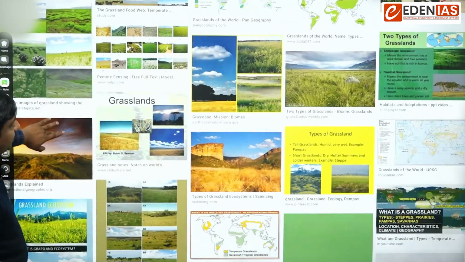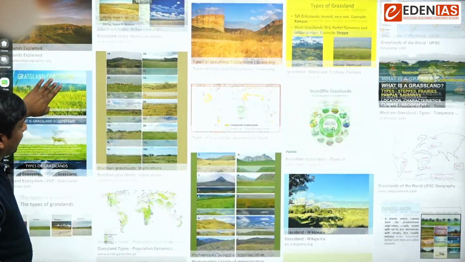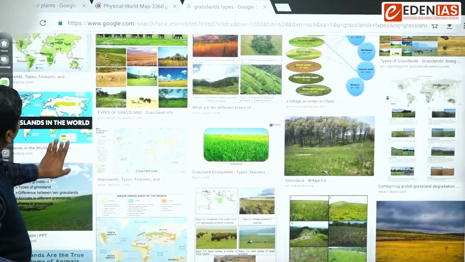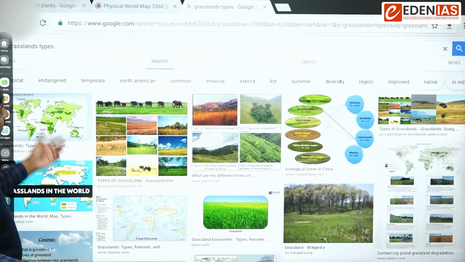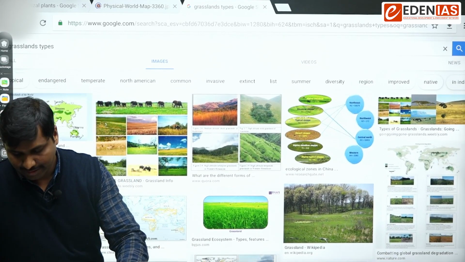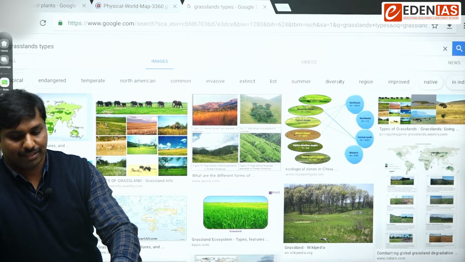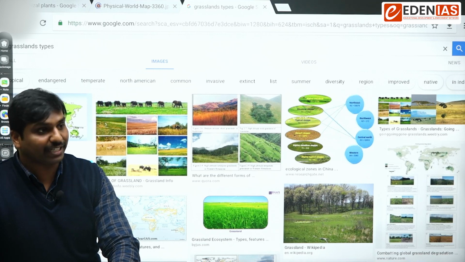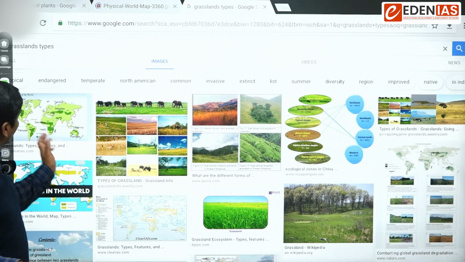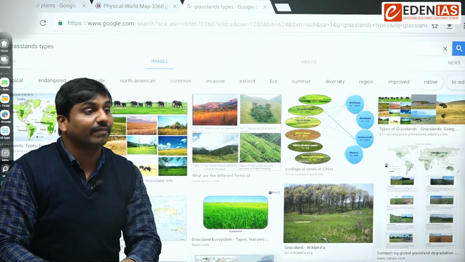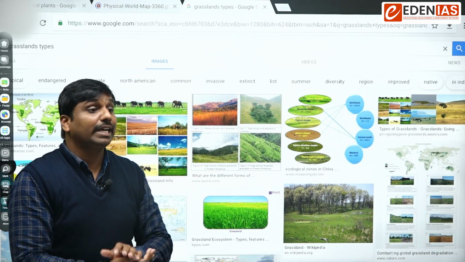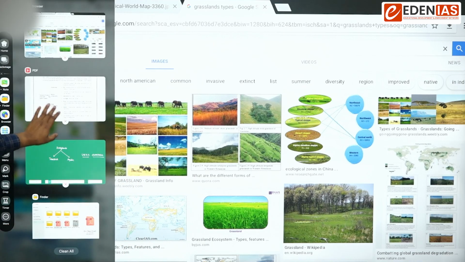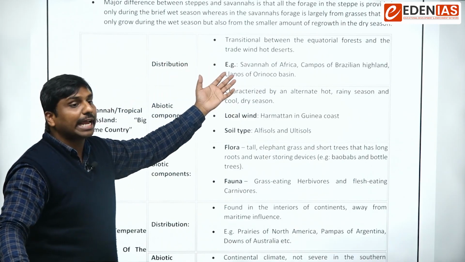Otherwise, simply try to recollect: we have savannas, we have velds, we have pampas. Pampas of Argentina. They are all grasslands, but here we have to remember tropical grasslands and temperate grasslands. Some important examples are savannas, campos, and llanos.